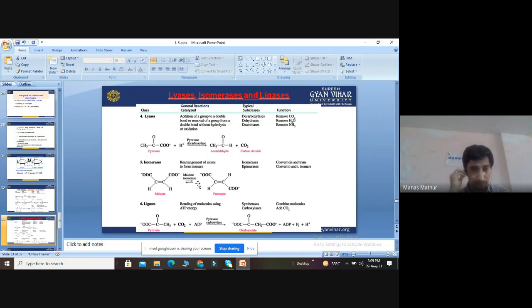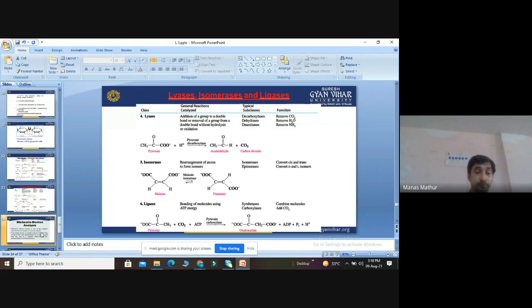Then comes ligase, to join something. It will do bonding of molecules using ATP energy. Suppose pyruvate with the help of CO2 and ATP, in the presence of pyruvate carboxylase, will form oxaloacetate plus ADP plus H+ ion. So this is an example of ligase. So all enzymes can be identified based on the reactions they perform.